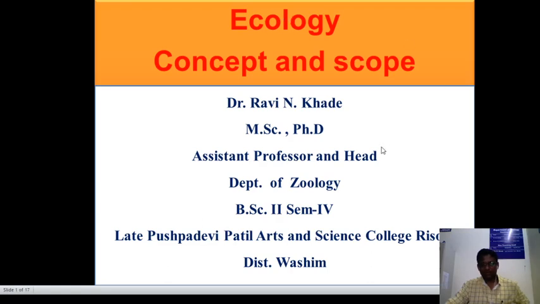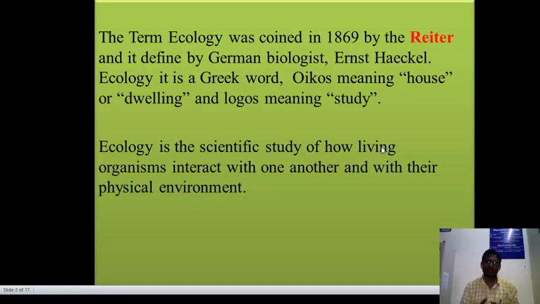Today we have to discuss the ecology concept and scope. First of all, this term was coined in 1869 by Ernest Haeckel, a German biologist, who said that the word ecology is derived from the Greek word oikos, meaning house or dwelling. Okay, means house, and logos means study. Ecology is the scientific study of how living organisms interact with one another and with their physical environment.